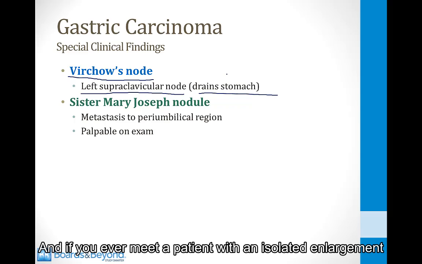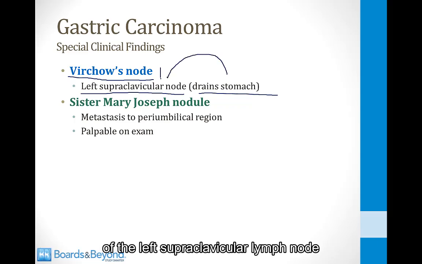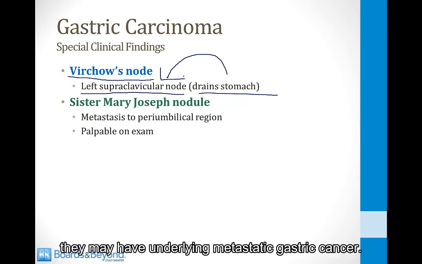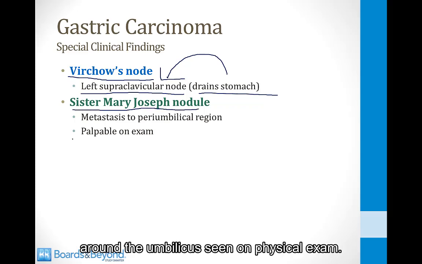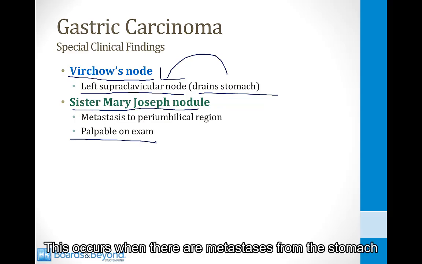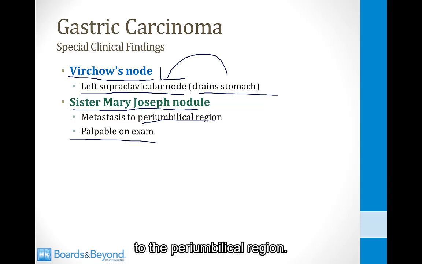And if you ever meet a patient with an isolated enlargement of the left supraclavicular lymph node, that is an ominous finding that suggests they may have underlying metastatic gastric cancer. A Sister Mary Joseph nodule is a palpable nodule around the umbilicus seen on physical exam. This occurs when there are metastases from the stomach to the periumbilical region.